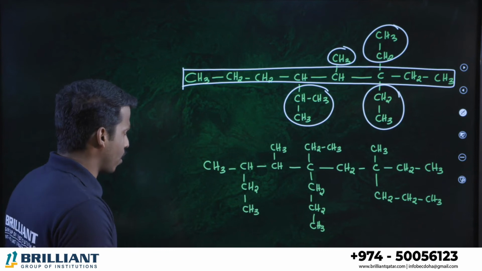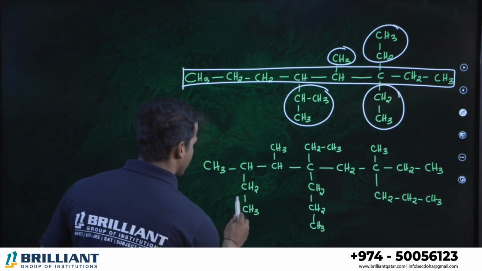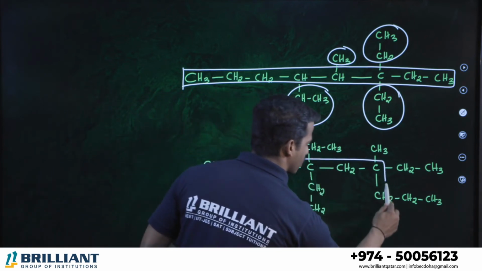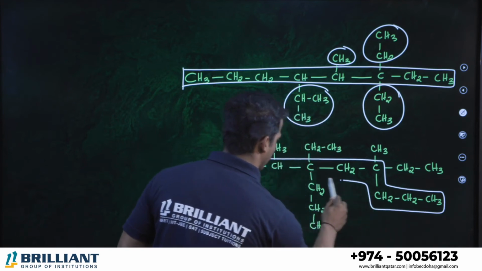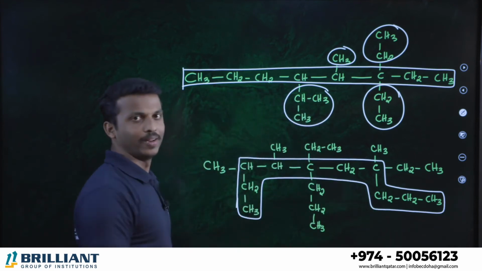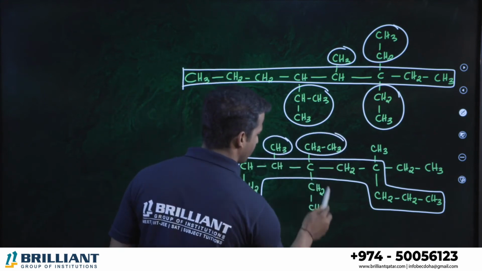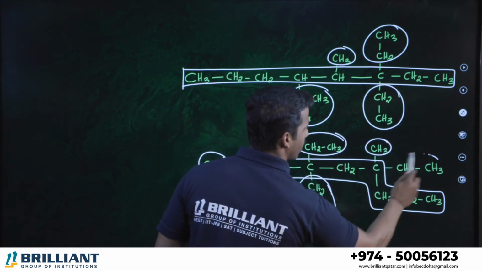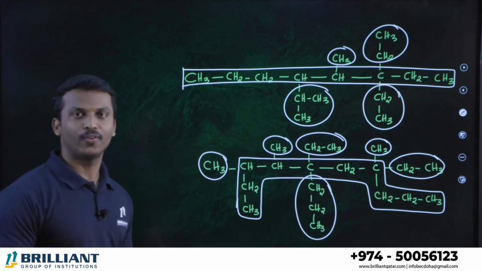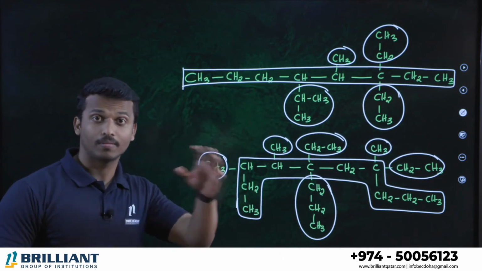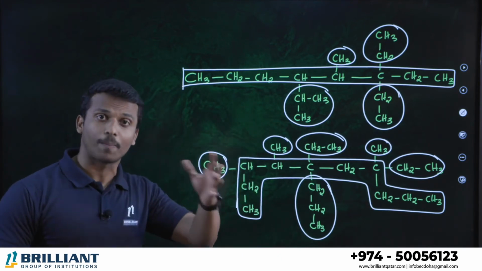I think it will not be there. So I think this is the longest continuous carbon chain that you are going to get. This is your parent chain. So what are all the branches? Methyl branch, these are branches. Alright, these all are branches.